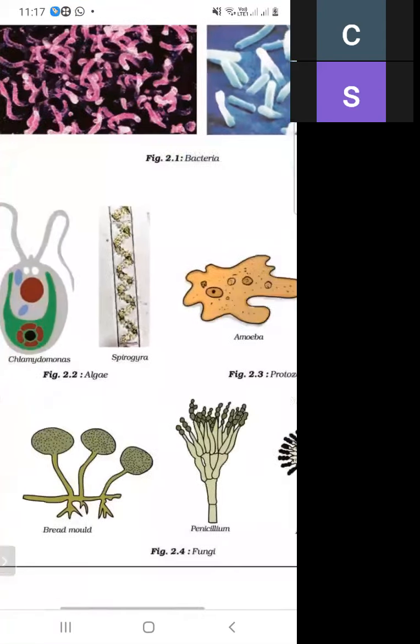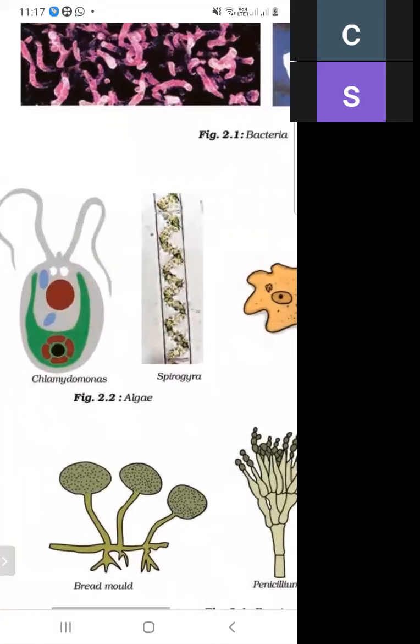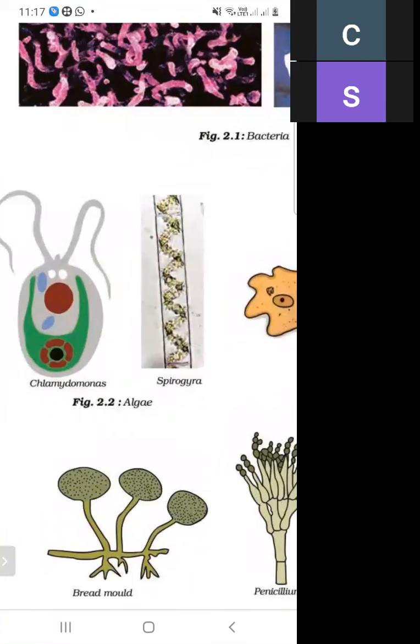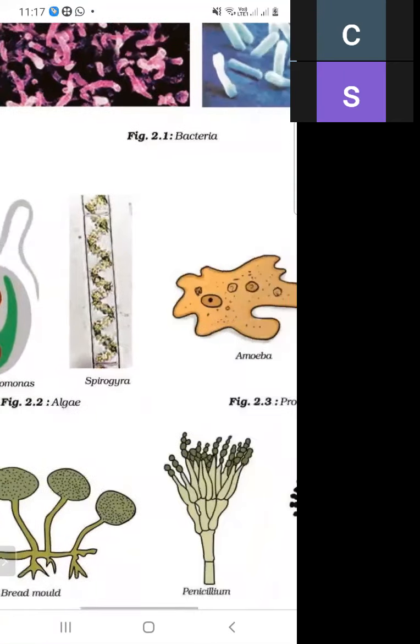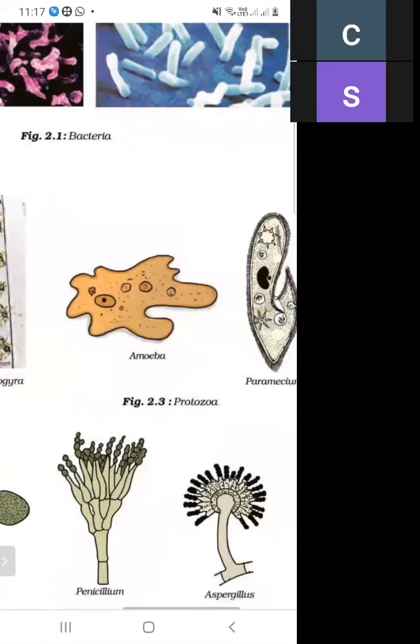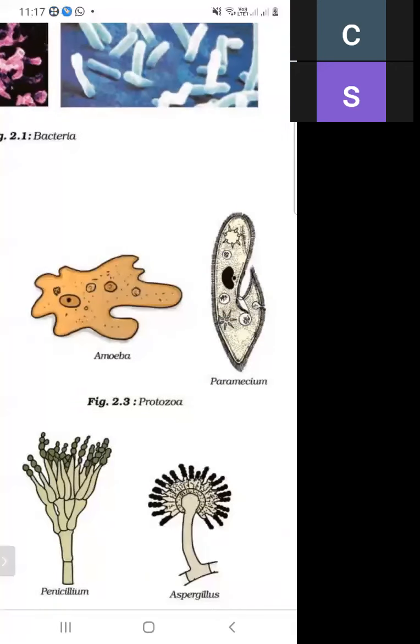And this is the structure of algae. This is the structure of Spirogyra. We can see the structure with the help of a microscope. These are the algae. And these are the structure of protozoa. What are protozoa? Amoeba and paramecium are protozoa. These are the structure of amoeba and paramecium.